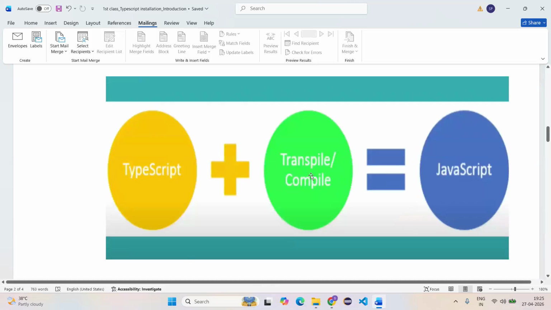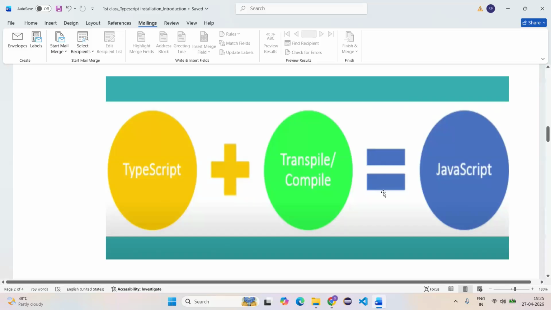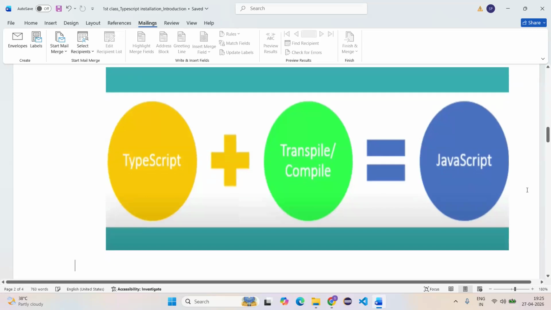TypeScript has a compiler. It will convert TypeScript to JavaScript. What is it doing? It is converting TypeScript to JavaScript, right? Any questions as of now before going to the installation part?